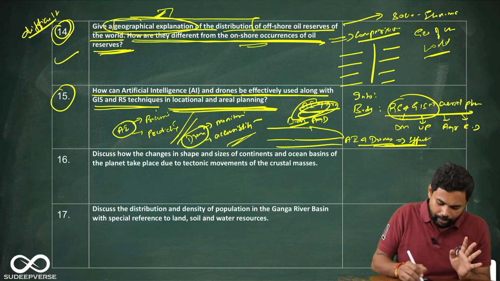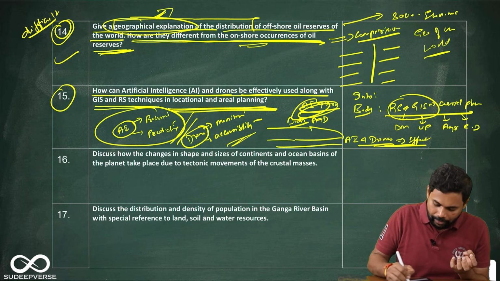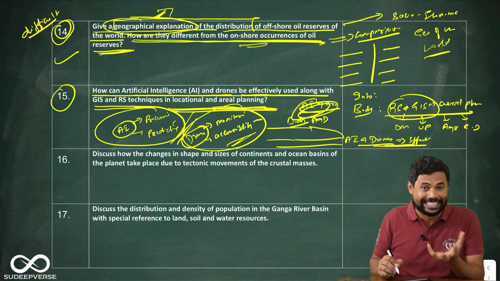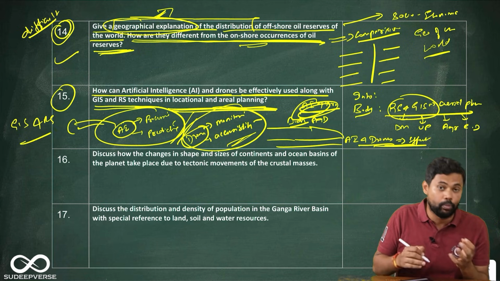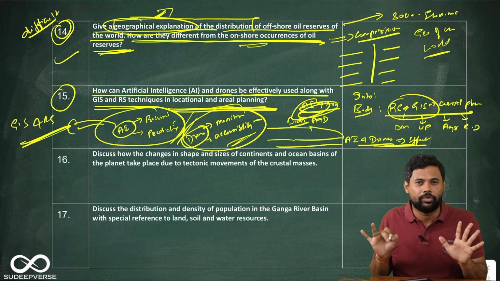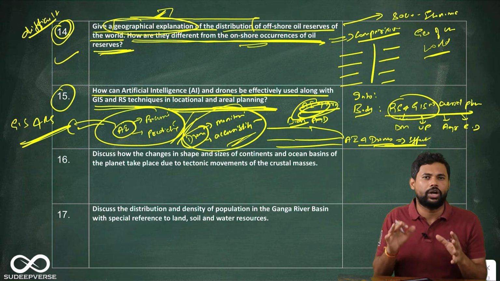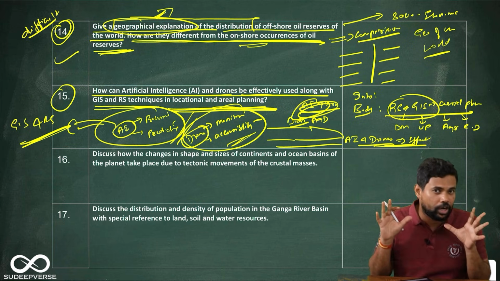So by bringing processing and predictive power, and by bringing monitoring and accessibility power, GIS and RS can be made more effective. That is all you have to talk about. Here in this answer, it is not about creating a lot of jargon or a lot of technicalities.